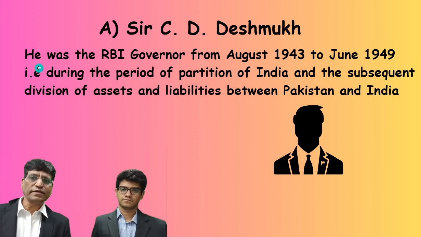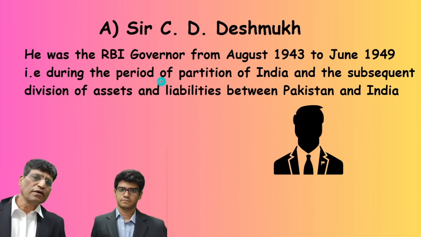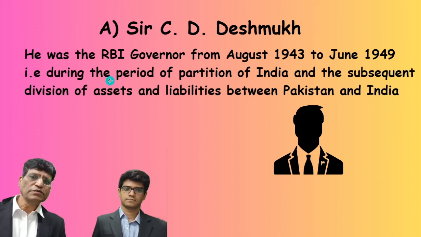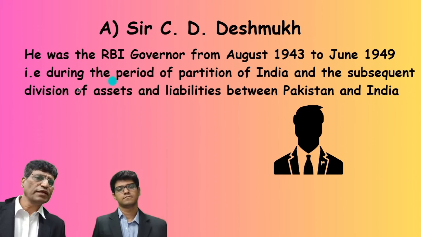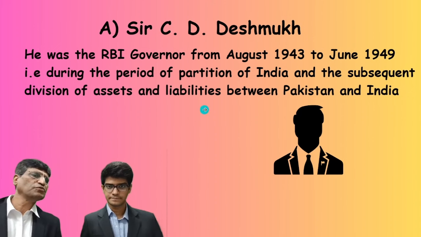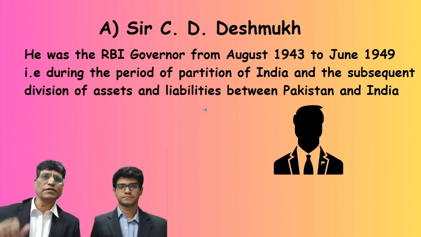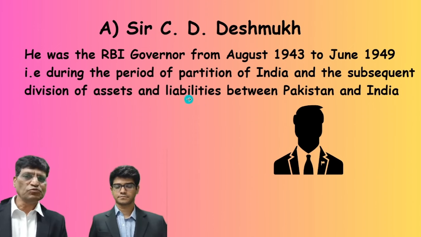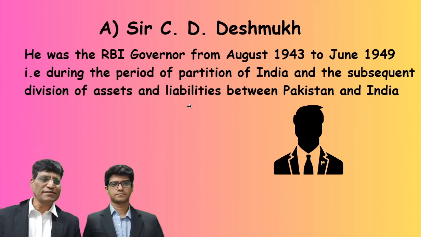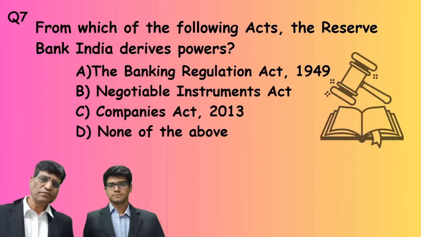During this period, partition happened, during the partition of India and the subsequent division of assets and liabilities between Pakistan and India. This was very crucial. Sir C.D. Deshmukh was the RBI governor at that time. We move to the next question.